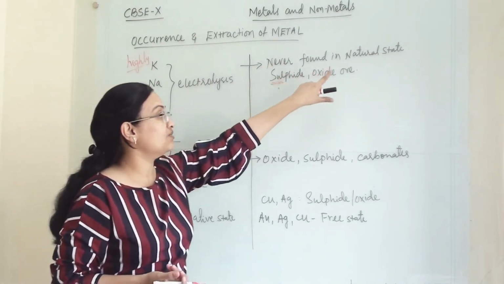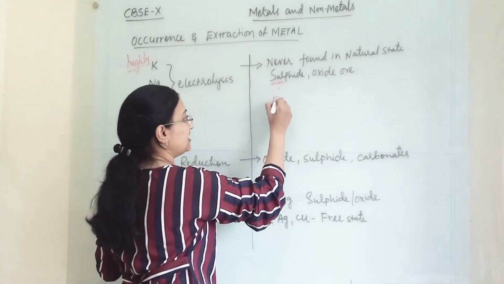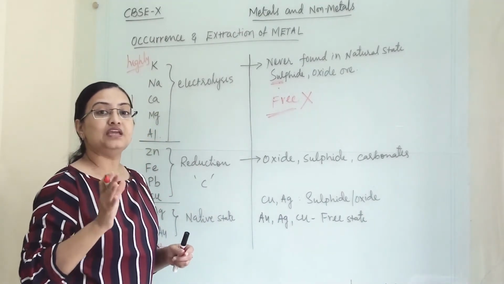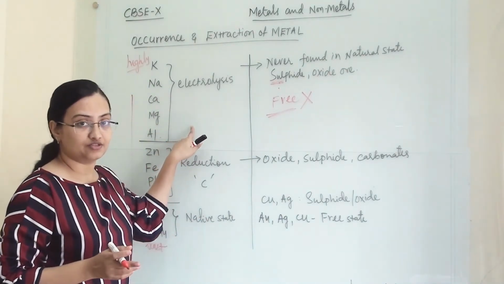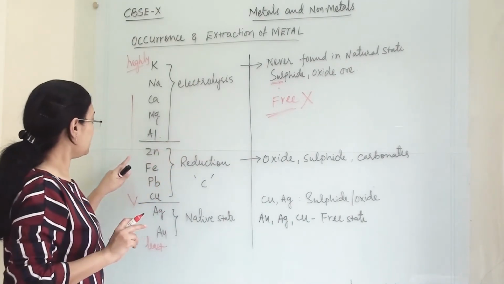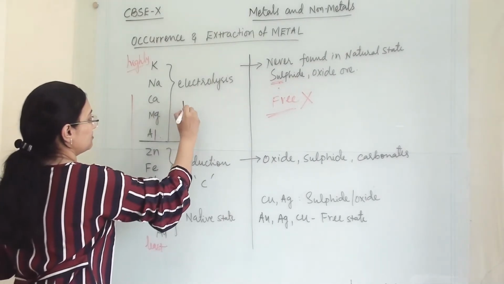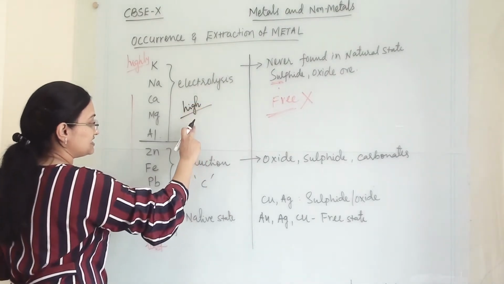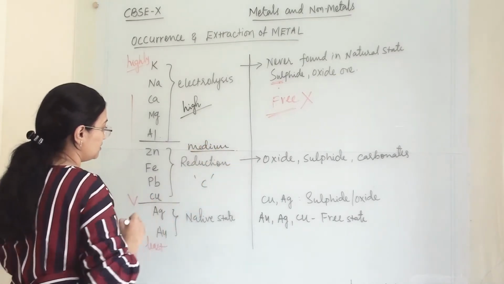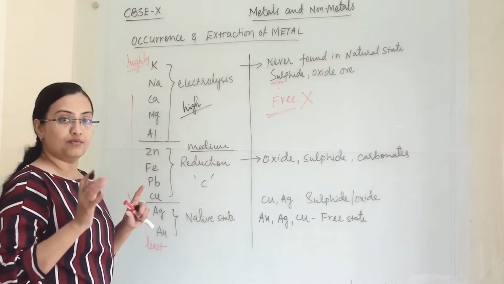Now they are never found in their natural state, their native state, or in free state. They will always be in combined state because they are very reactive. And which process are we using to extract them? Electrolysis. Now these metals are highly reactive. Their reactivity is high. These are medium reactive metals. So zinc, iron, lead and copper, they are medium reactive metals.